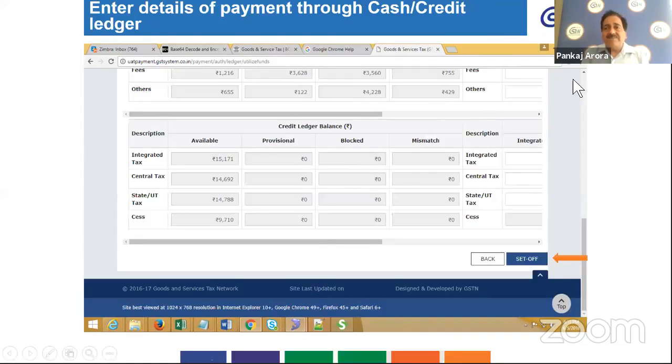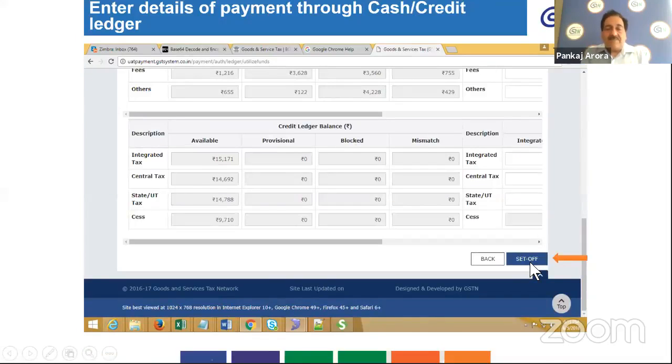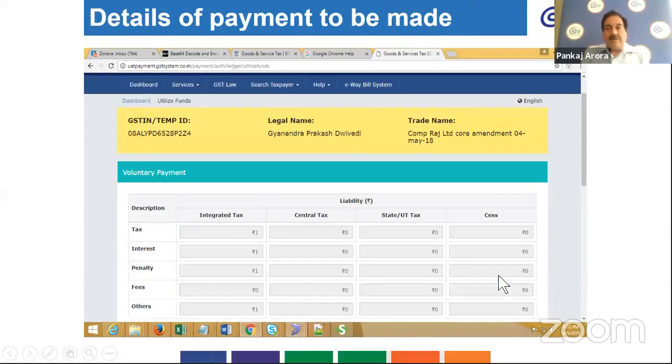So once you fill up that form and enter that amount to be paid, you click on set off button to set off your liability. So the prerequisite is you have the sufficient balance to discharge that liability, which is shown in the upper part of that form, which you have declared in the form DRC-03.